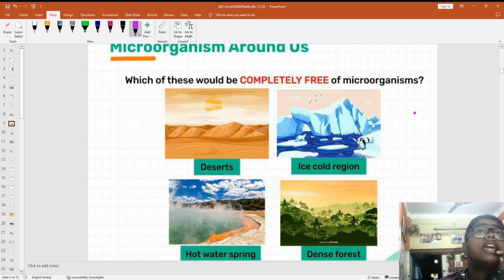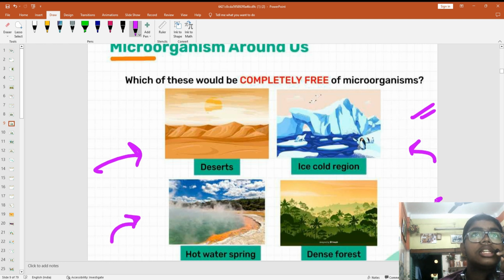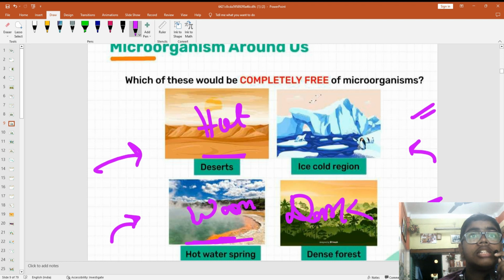They are present everywhere. I have told you, like in desert, they are present. They are present in ice cold regions. They are present in hot water springs. They are present in forests, dense forests. Where it is dark, they are present there. In hot water, where it is very warm, it is present. In the desert, which is very hot, that is present. In very cold and dry places, they are also present.